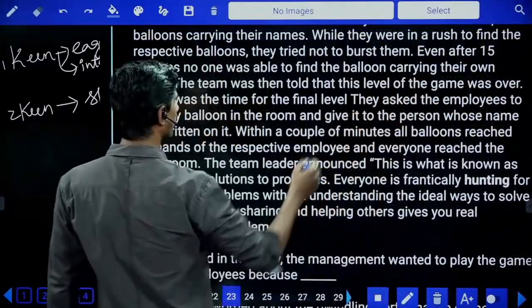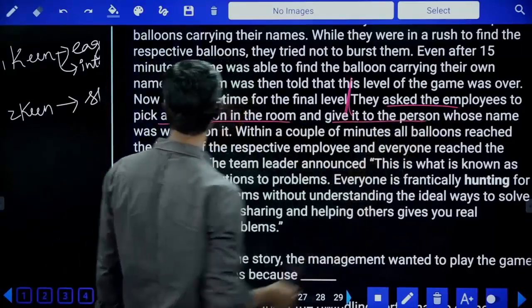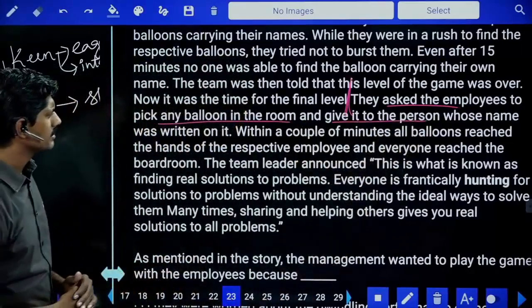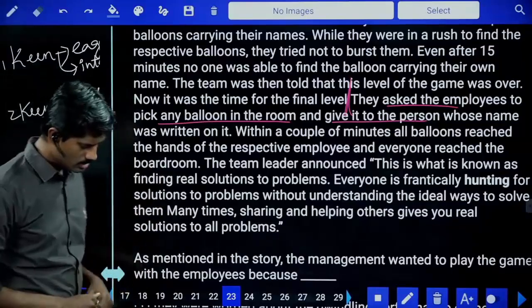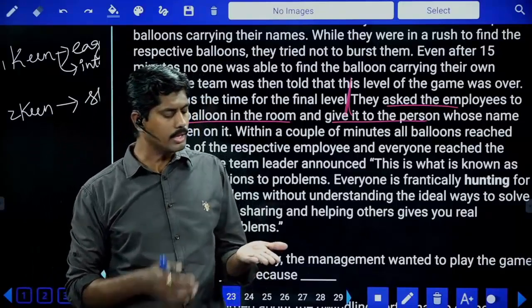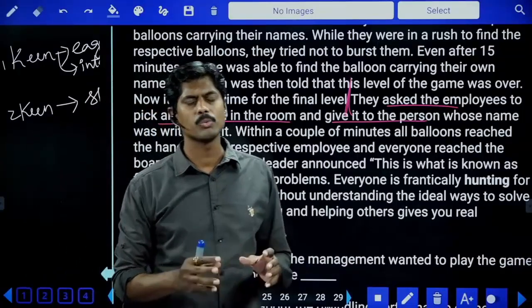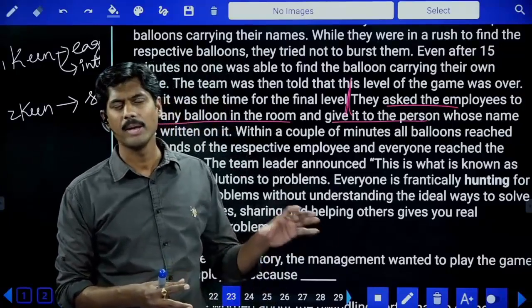Let me read from here. They asked the employees to pick any balloon in the room and give it to the person whose name was written on it. Within a couple of minutes, all the balloons reached the hands of the respective employee and everyone reached the boardroom. Now the story is about this. In the story, what happened? The management wanted to teach some lesson in terms of teamwork to the employees.